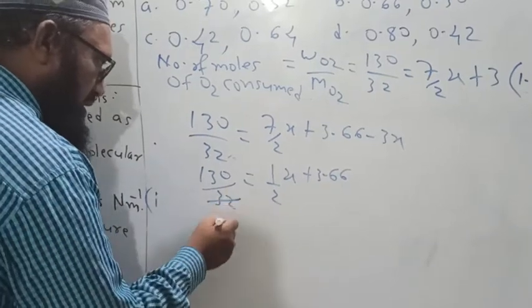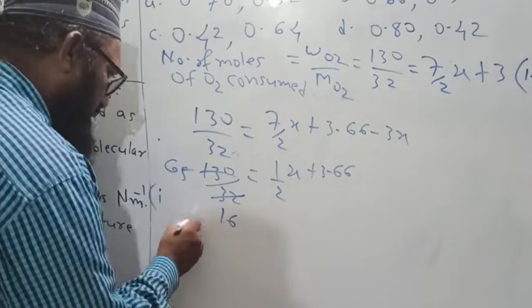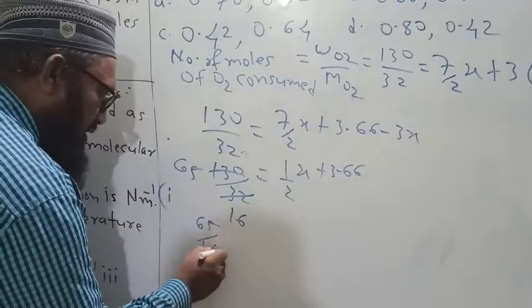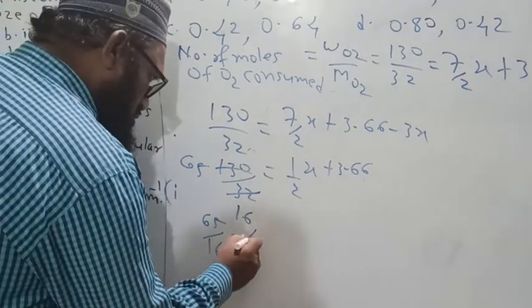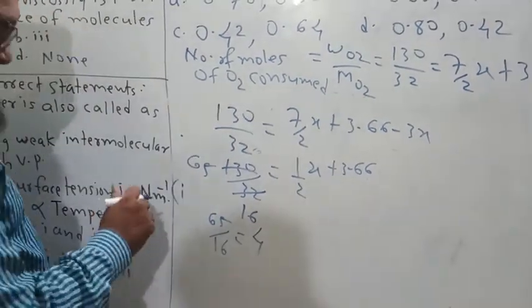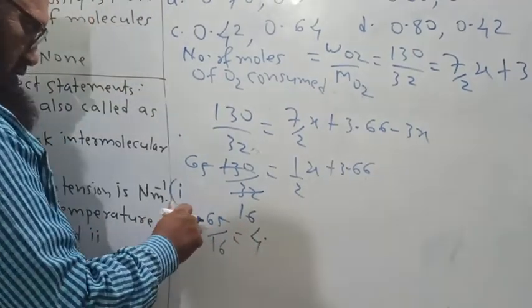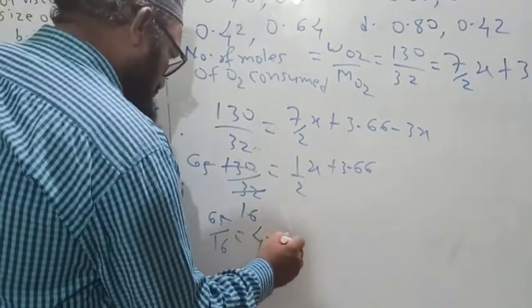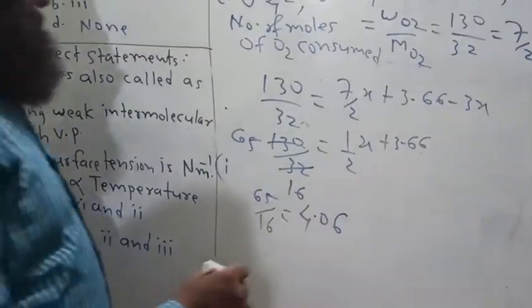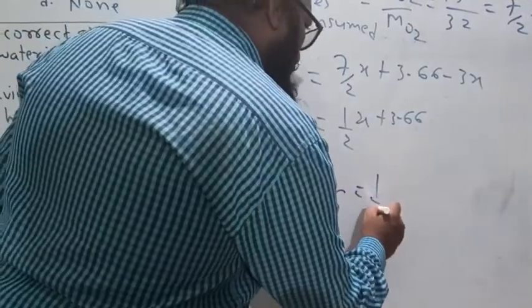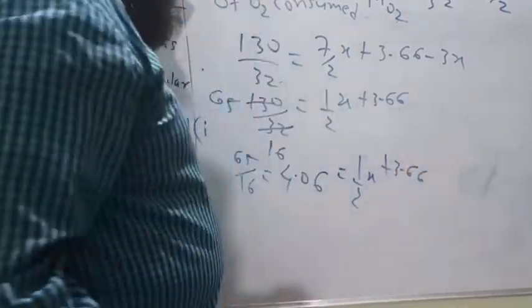Suppose I write here 16, this will become 65. Then 65 upon 16 is equal to 4.06, which is equal to half x plus 3.66.